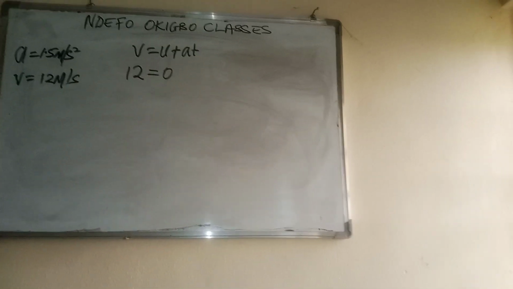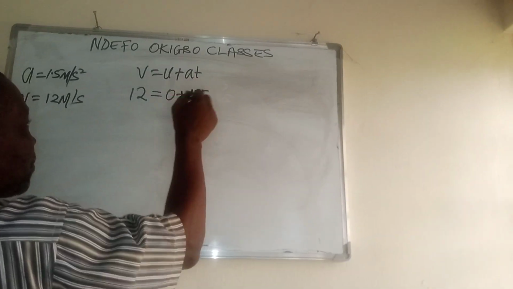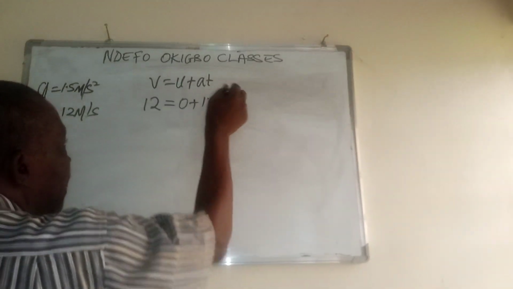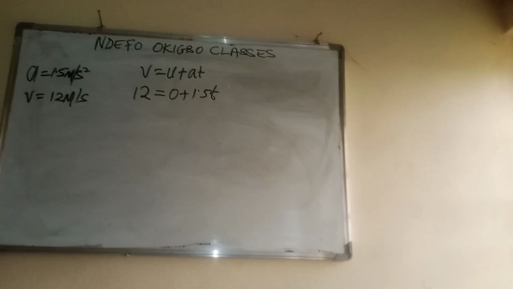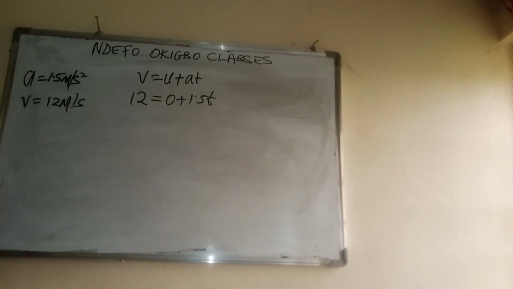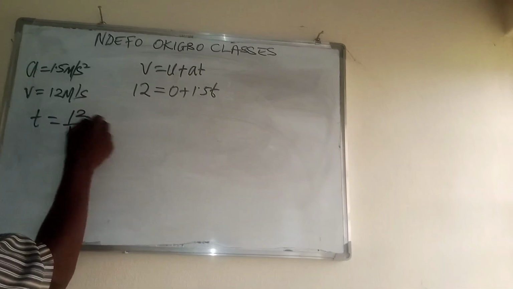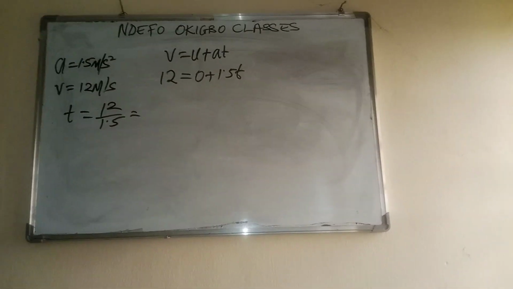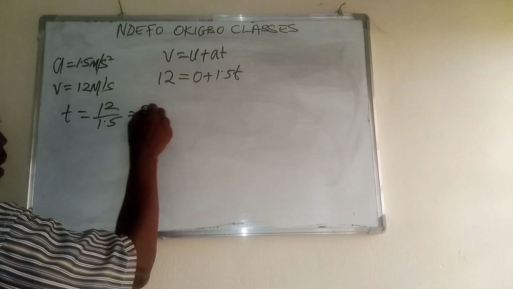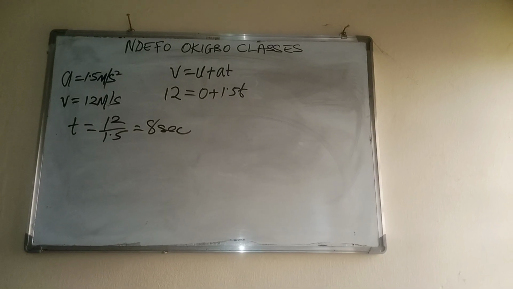Then at the acceleration of 1.5 times time. So the time we're looking for would be 12 over 1.5, which is 8 seconds. So the time used to do this is 8 seconds.